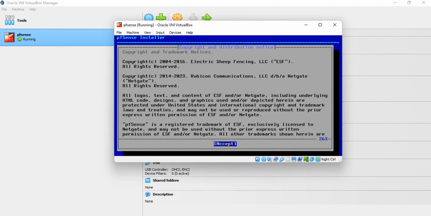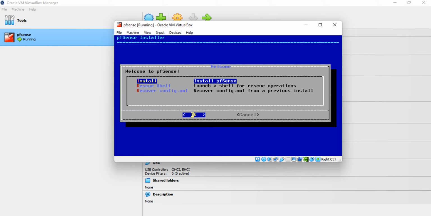When the copyright and distribution notice is displayed, press Enter to accept the notice and proceed. On the Welcome to pfsense screen, ensure that the Install pfsense option is selected, and press Enter.